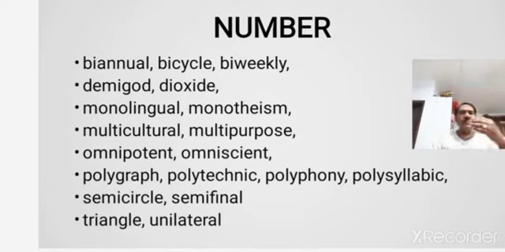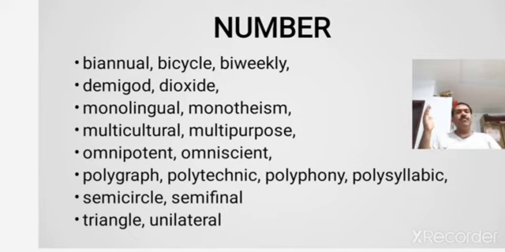So in the next line you will find monolingual. Lingual is the existing word, mono is added as a prefix, so you are forming monolingual. Mono means only one. Monotheism, a religion or a belief or a doctrine where you believe in the existence of only one god, that is called monotheism. So monolingual, monotheism, mono means one here.